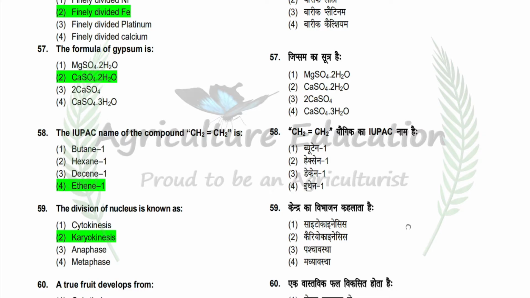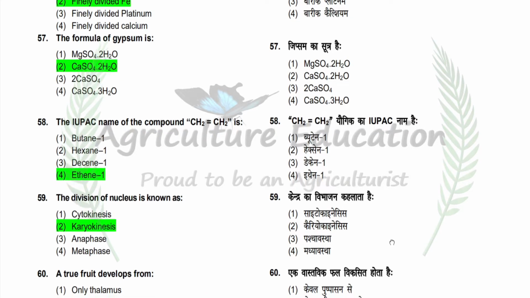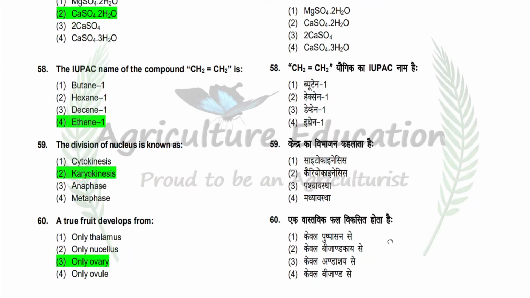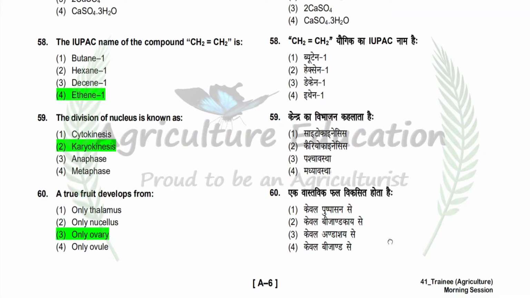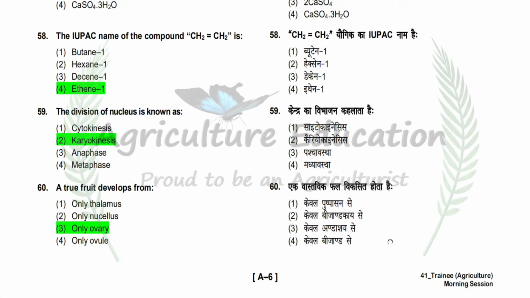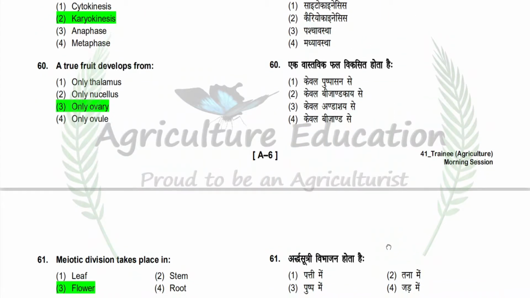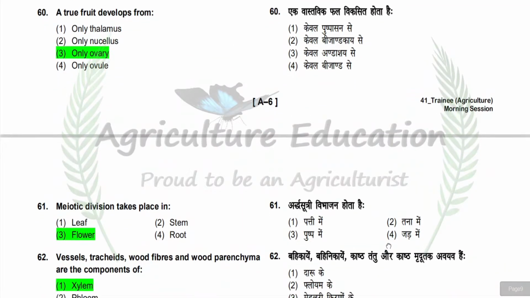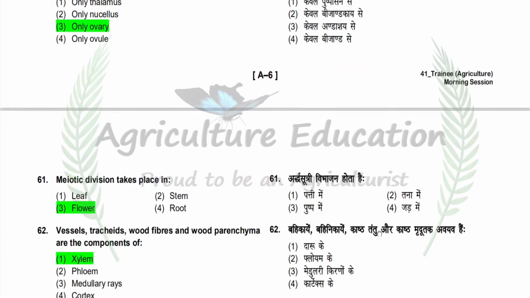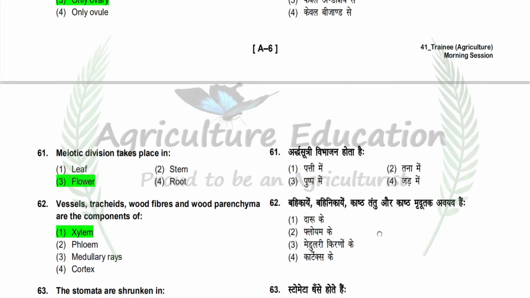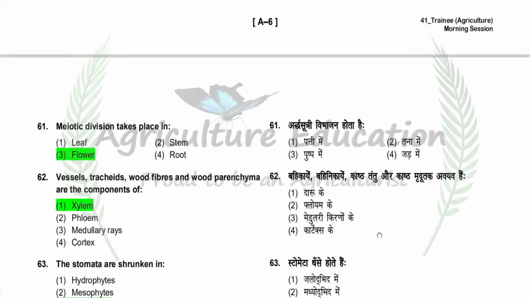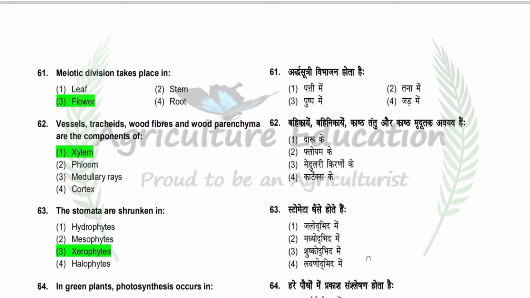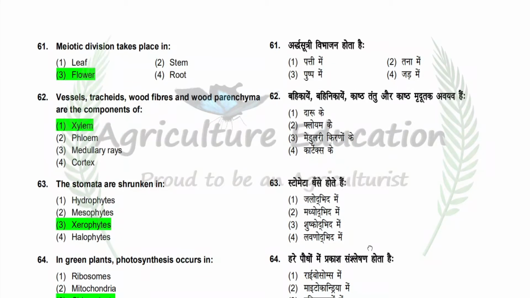Next question is the division of nucleus is known as option is cytokinesis, karyokinesis, anaphase, metaphase. So correct answer is karyokinesis. Next question is a true fruit develops from option is only thalamus, only nucellus, only ovary or only ovule. So correct answer is only ovary. Next question is meiotic division takes place in option is leaf, stem, flower, root. So correct answer is flower. Next question is vessels, tracheids, wood fiber and wood parenchyma are the components of option is xylem, phloem, medullary rays, cortex. So correct answer is xylem.